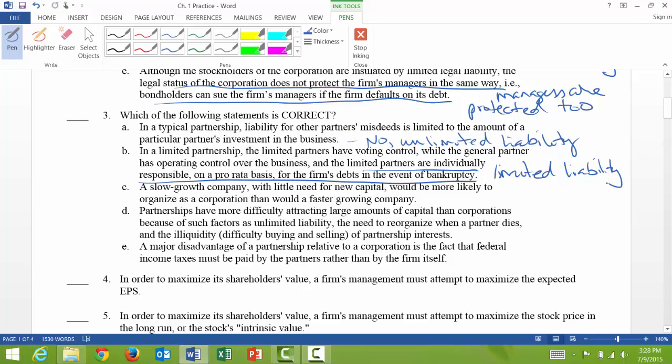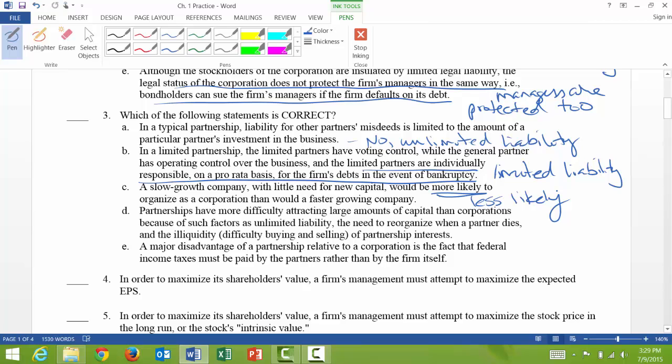And then if we look at C, a slow growth company with little need for new capital would be more likely to organize as a corporation than would a faster growing company. Well, it's actually the case that a fast growing company is more likely to become a corporation. So it's not more likely, it would be less likely to make this true.